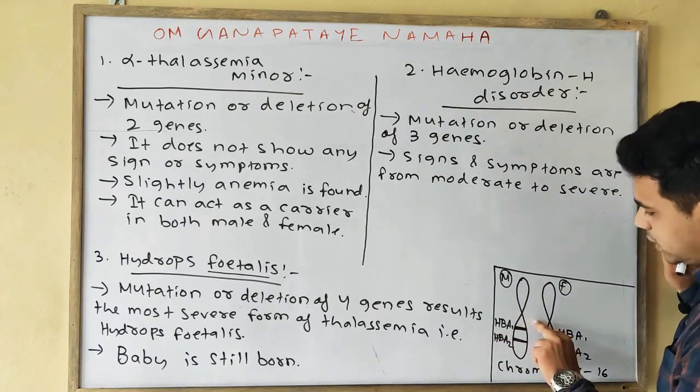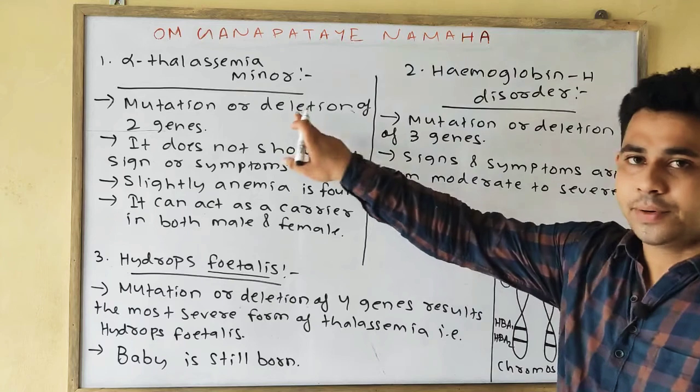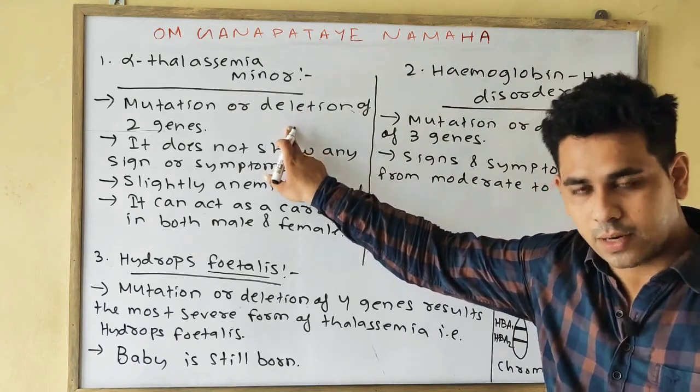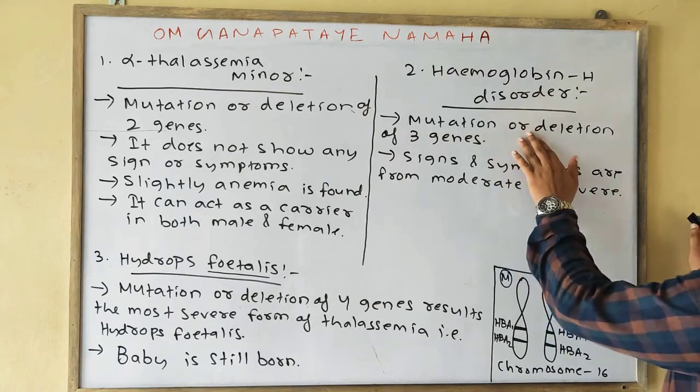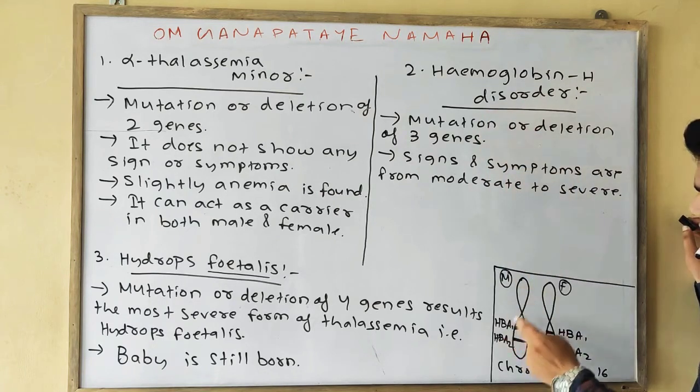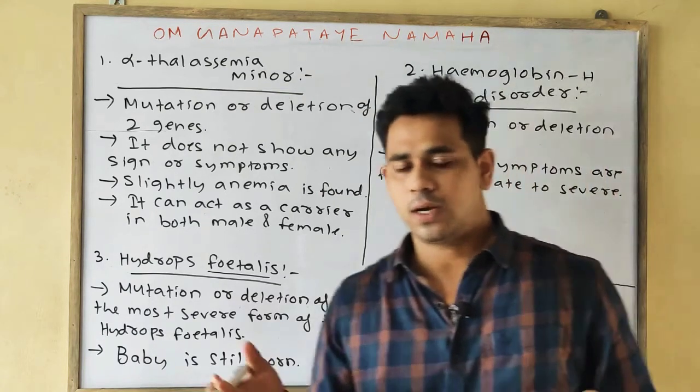Okay, if 2 genes are deleted or mutated, then it is alpha thalassemia minor, which is a minor form of alpha thalassemia. Hemoglobin H disorder is where 3 genes are mutated or deleted.